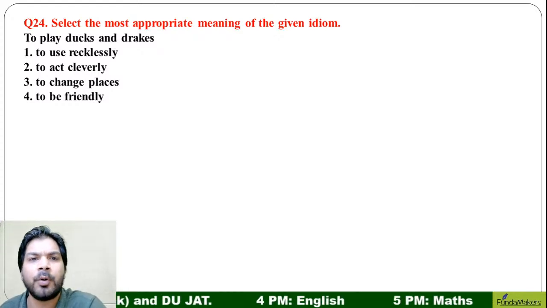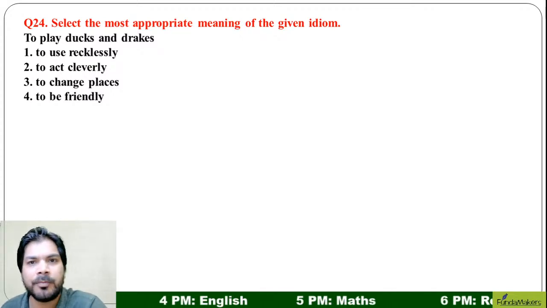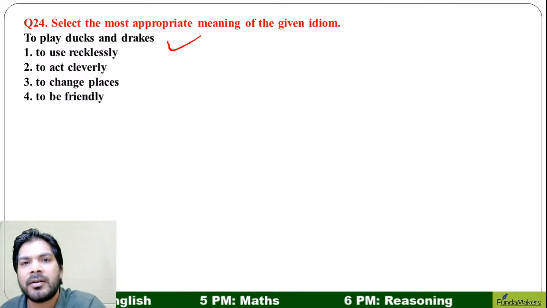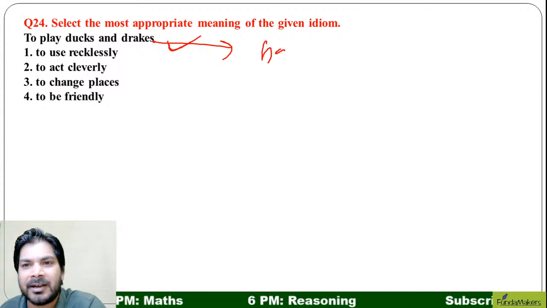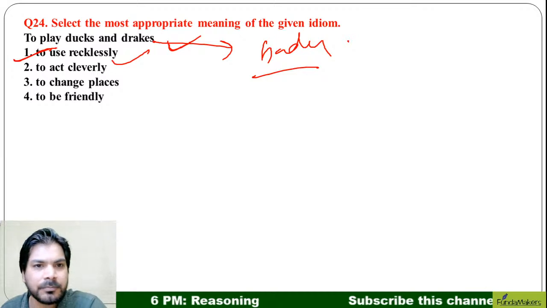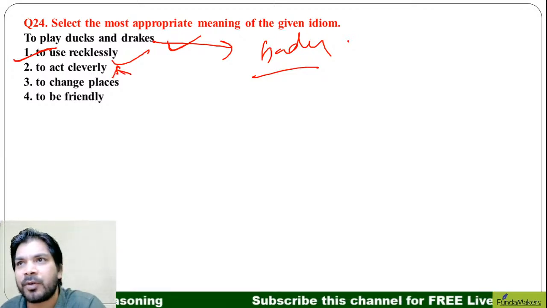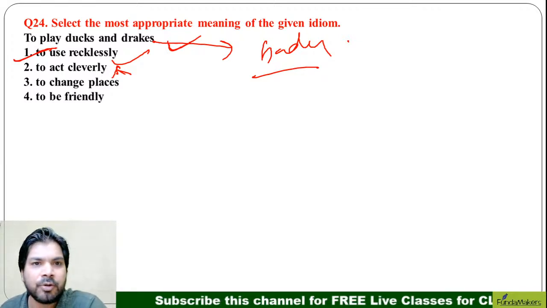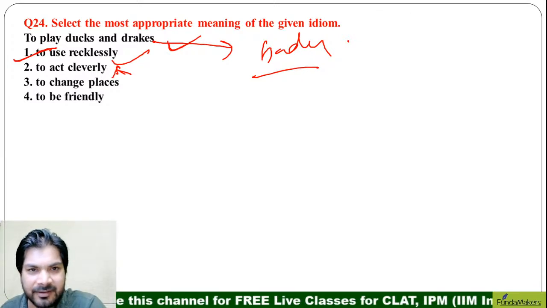Let's go to question number 24. Select the most appropriate meaning of the given idiom. To play ducks and drakes. What do you mean by this idiom, ladies and gentlemen? To play ducks and drakes means to use something very badly, to use something very recklessly. So the correct answer should be first. "Do you act cleverly?" No, this is not the right answer. I'm sure you people have guessed this question, but this is how it goes. The correct answer is first. To play ducks and drakes means to use something in a very bad manner or use something recklessly.